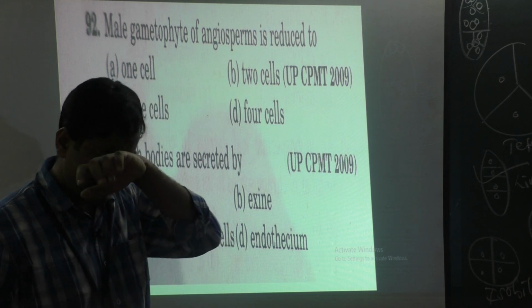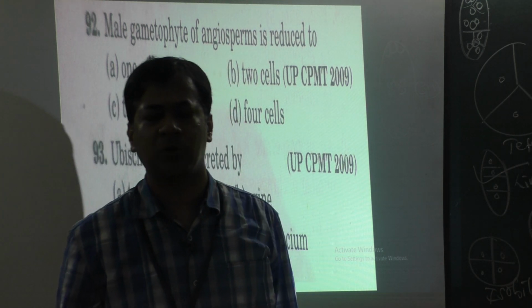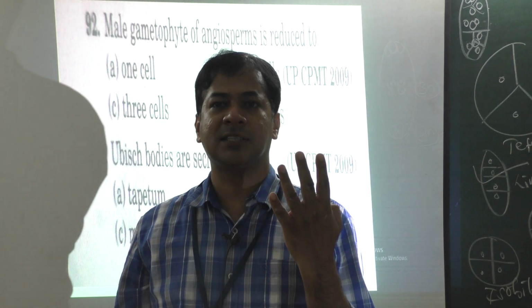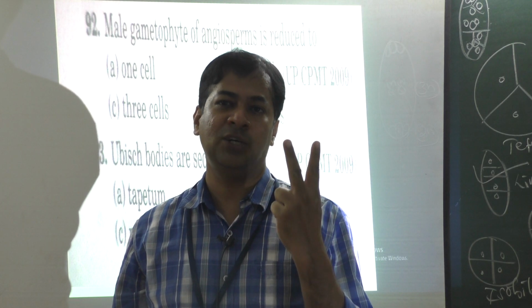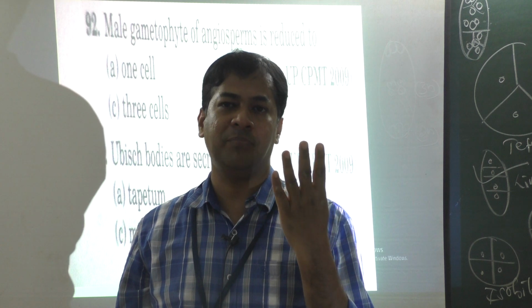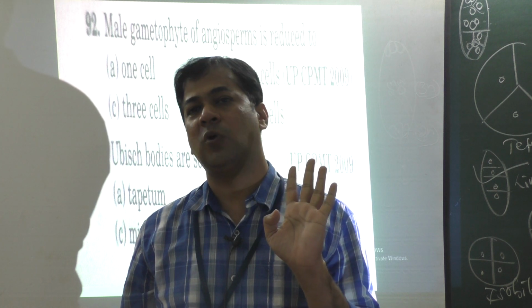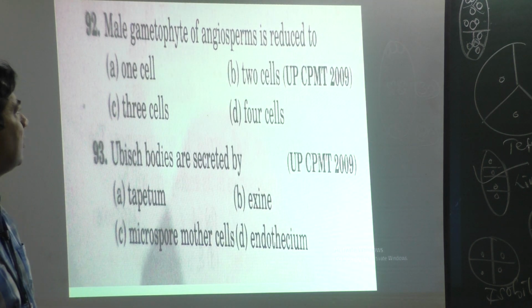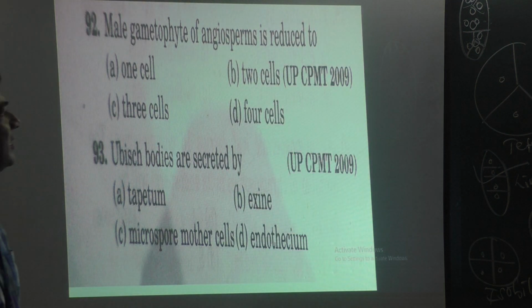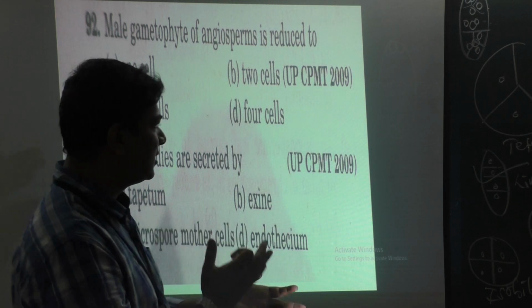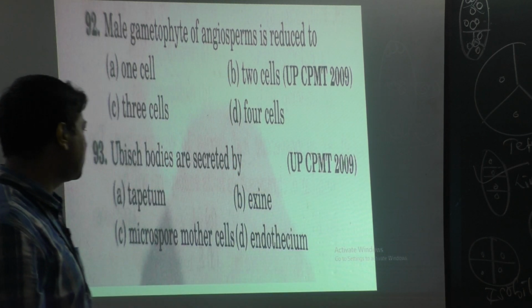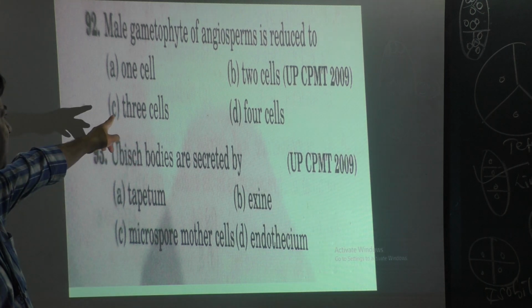Do you remember that statement in the textbook? 60% of plants release pollen grains in the 2-cell stage, and 40% in the 3-celled stage. So the option should be C.